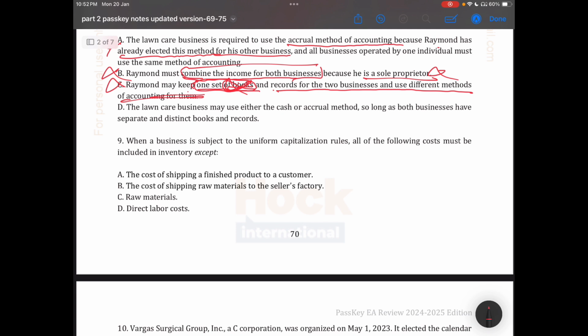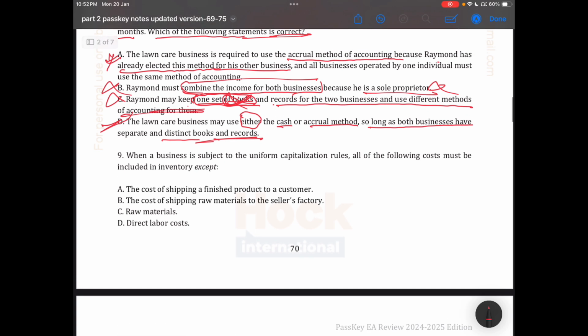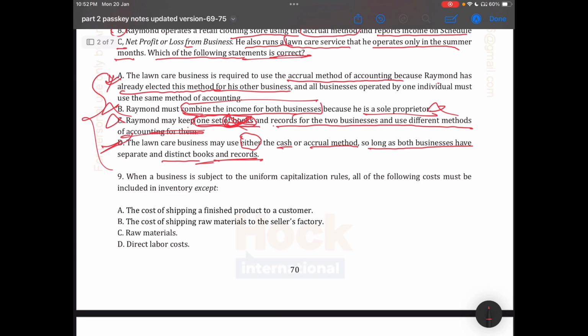D, the lawn care business may use either the cash or accrual method, so long as both businesses have separate and distinct books and records. It's the correct answer. Okay. Again, it's a question from the type of accounting method. Okay.